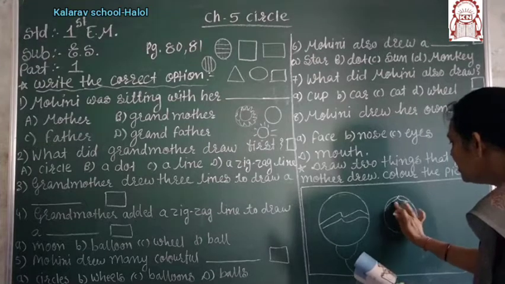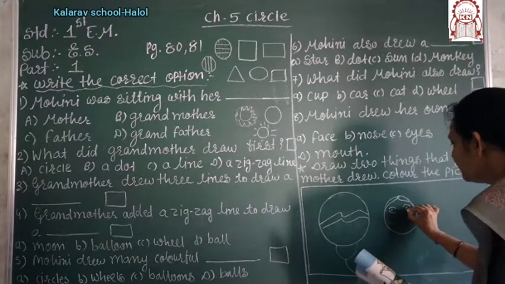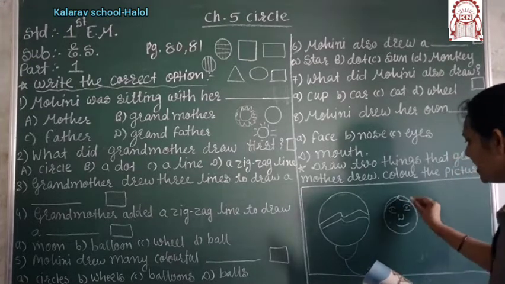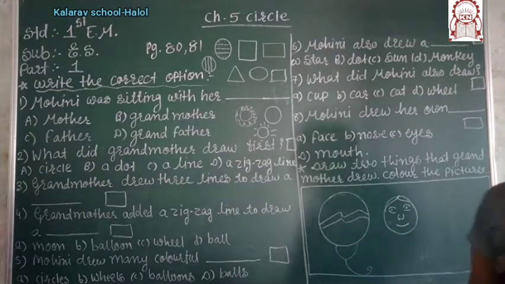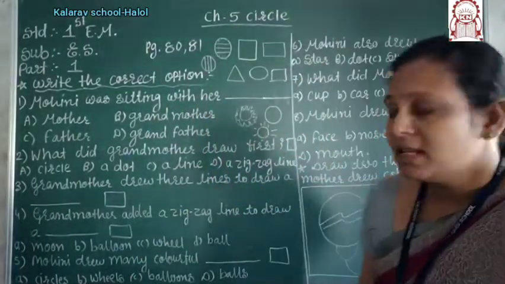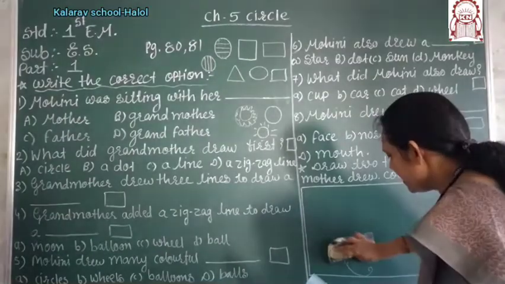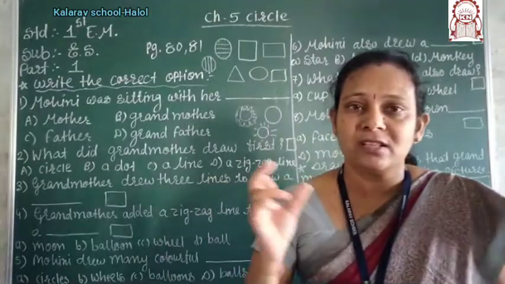Mohini makes different types of shapes. First she makes the balloon, ball, moon, wheel, and Mohini makes her own face also. Right? So many things are drawn by Mohini and her grandmother. Okay, children, you understand the lesson, and you have also drawn the different types of circles.